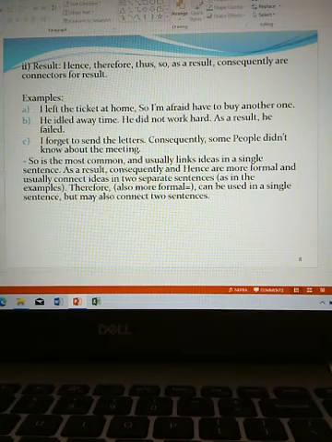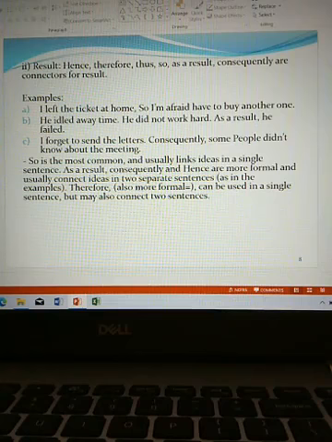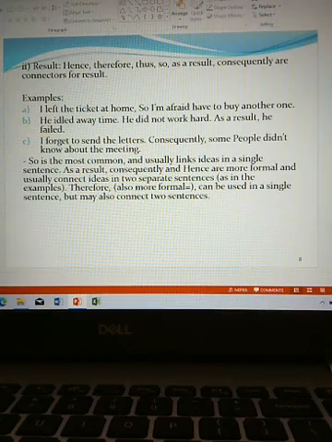So, the result is I have to buy another one. So, here so is used as connector, showing result. I forgot the ticket, so the result is I have to buy another one.